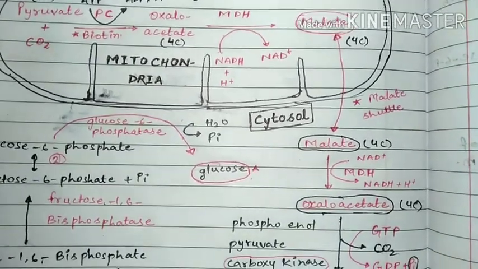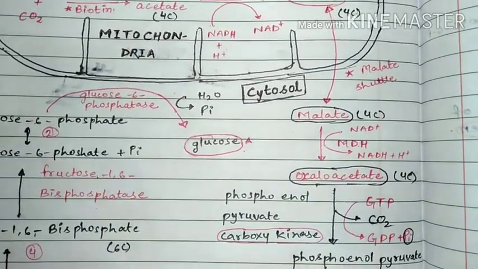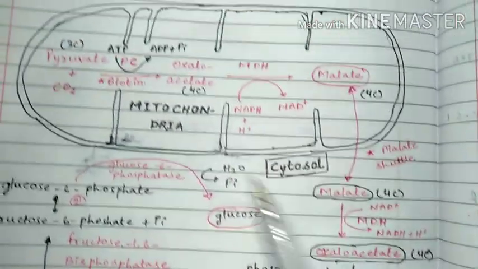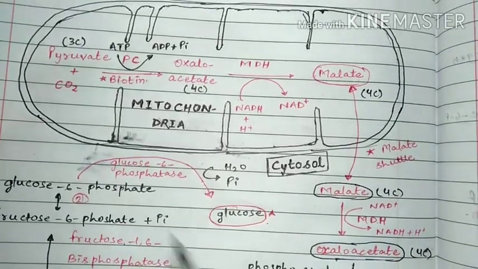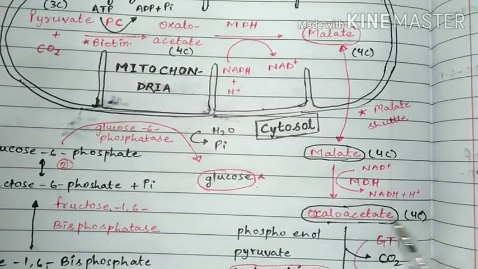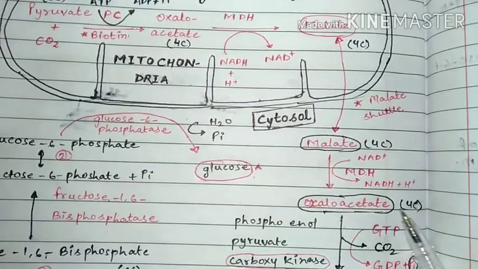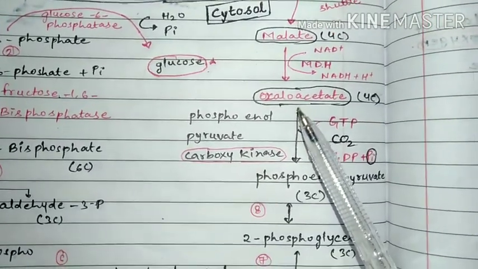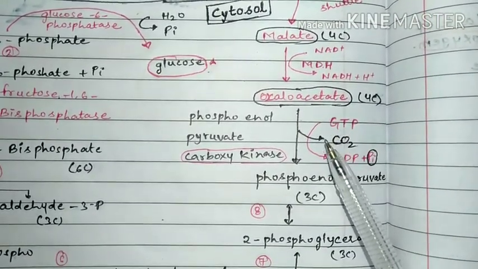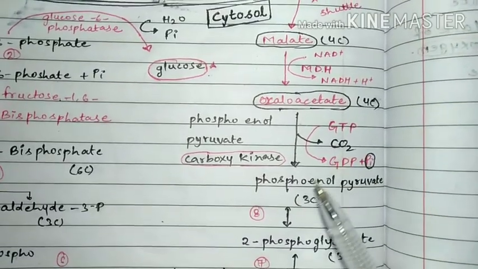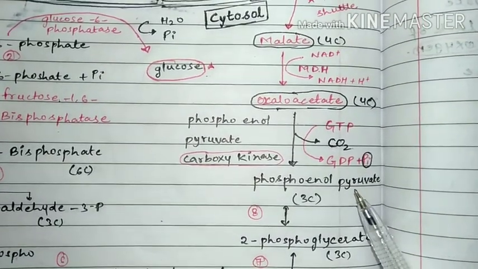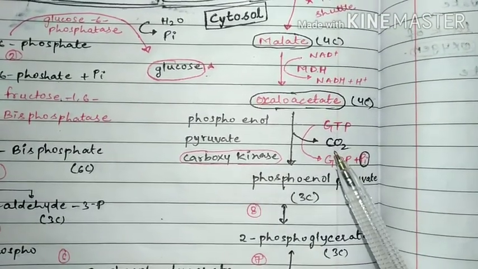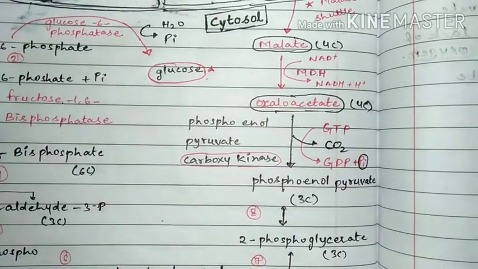Yes, then the most important reaction is taking place here. This is the second important reaction. The first important reaction I have told you, this one is the first and this one is the second. Then what will happen here? The oxaloacetate, you know, has 4 carbons. So from oxaloacetate, one carbon dioxide molecule is removed and forms phosphoenolpyruvate. This phosphoenolpyruvate has 3 carbons. It means one carbon dioxide is removed from the oxaloacetate.